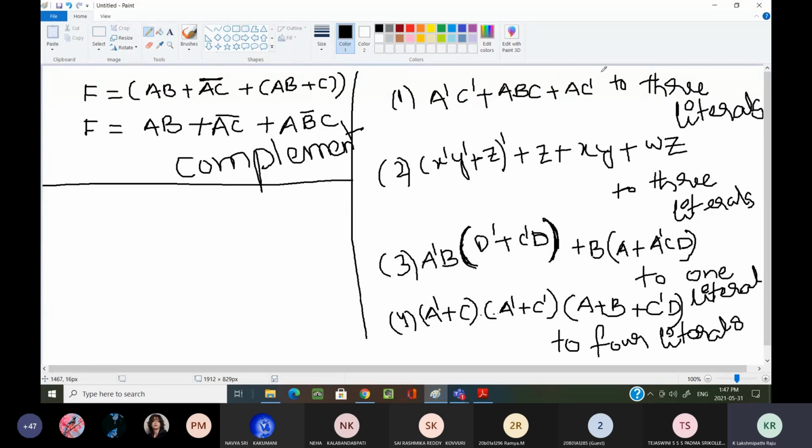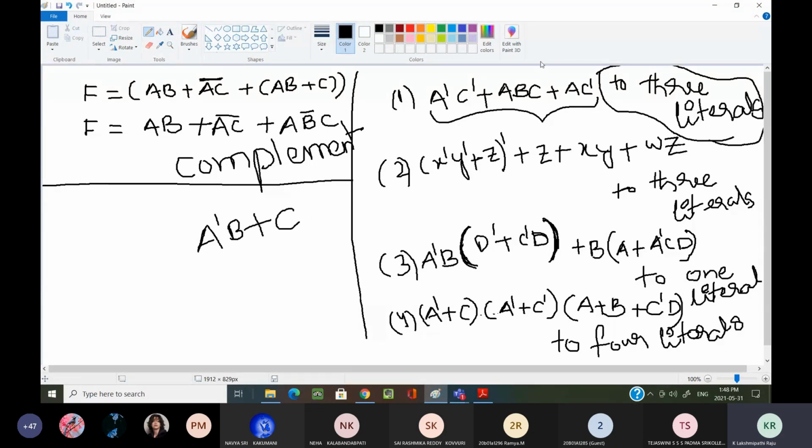Some people may have a doubt: sir, what are three literals? What are the literals? Literals are nothing but variables. After simplifying this expression, you may get three variables, whether in the complemented form or the normal form. Now see here on my screen. If I simplify this expression, let us assume, I have written some example, I get the final solution as this one. How many variables are there in the final expression? Three. That is the meaning of three literals.